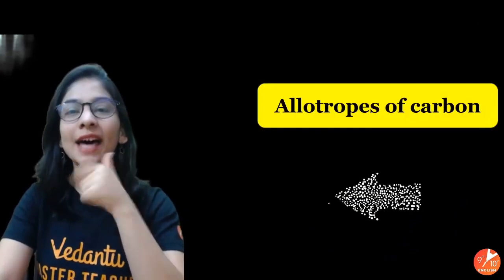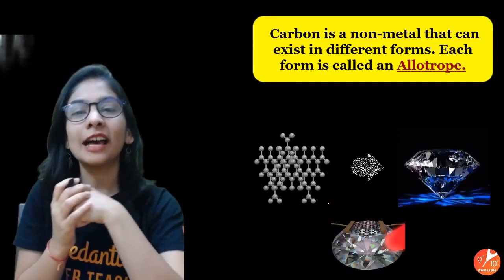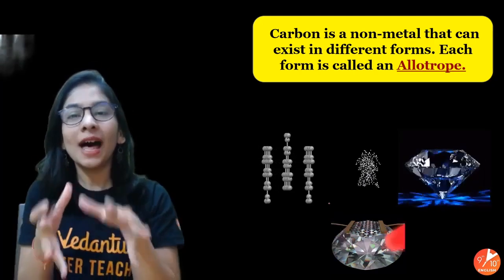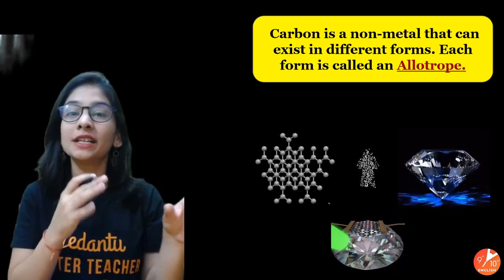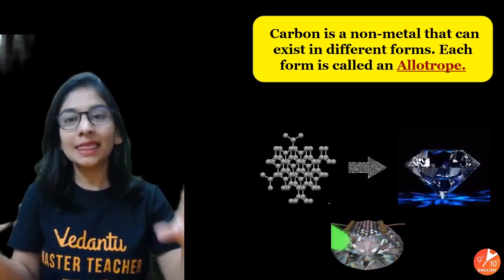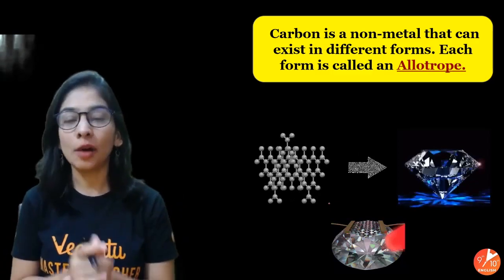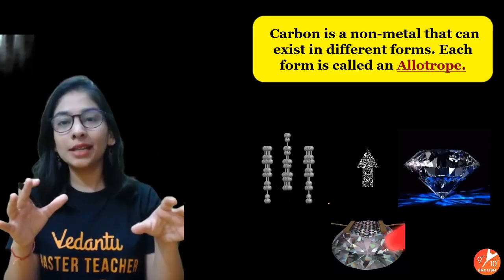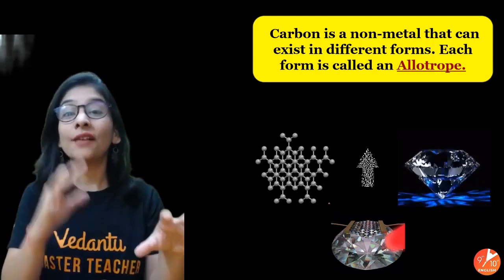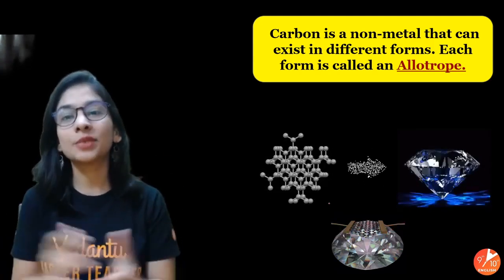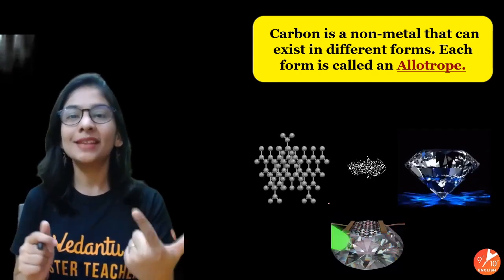Let's begin right now with allotropes of carbon. First of all, what exactly is an allotrope, students? Whenever an element is present in different physical forms, meaning different structures, these are different forms of the same element and are known as allotropes. They have different names, but the substance is still the same. In the case of carbon, we have allotropes like diamond and graphite.